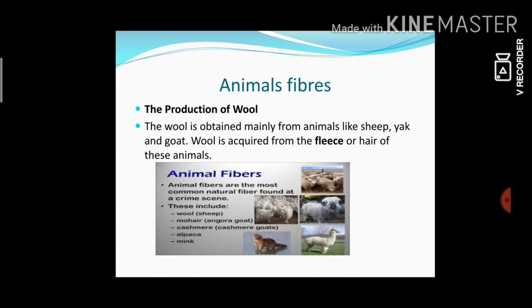Where does the silk come from? Yes, from the silkworm. Likewise, wool. How do we get the wool? Do you know? Baa baa black sheep, have you any wool? Yes. Goat, yak, sheep. These are sources of animal fiber. Wool is made from animals' hair, like camel, llama, alpaca. These are processed to yield wool. In our country, mostly sheep are reared for getting wool. We use sheep only. Okay, how is the wool produced from sheep?